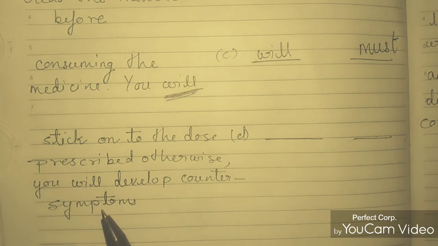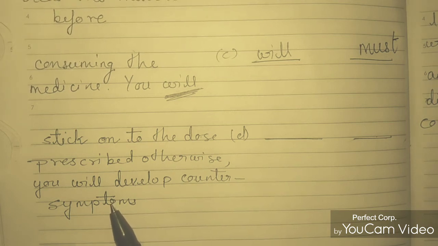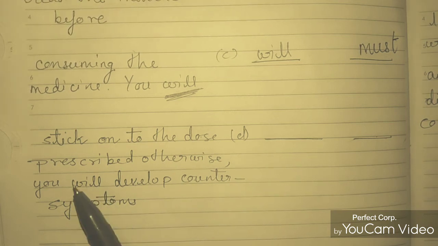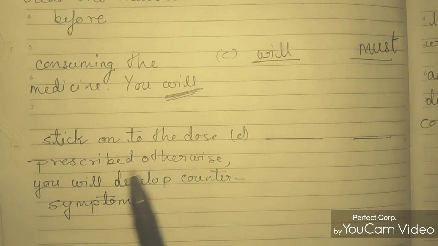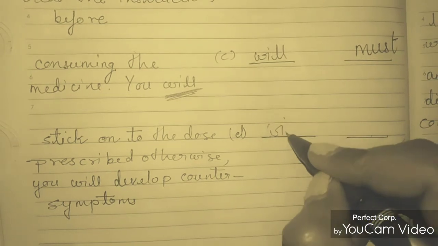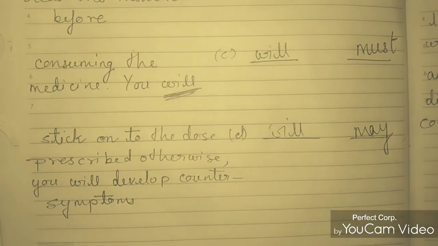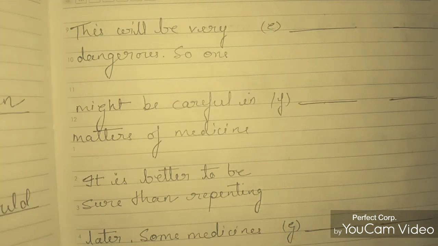This is not a kind of compulsion. This is a line which is showing a probability. So for probability we use the modal may. So you must stick on to the dose prescribed, otherwise you may develop counter symptoms. So will is wrong here and we will write may.